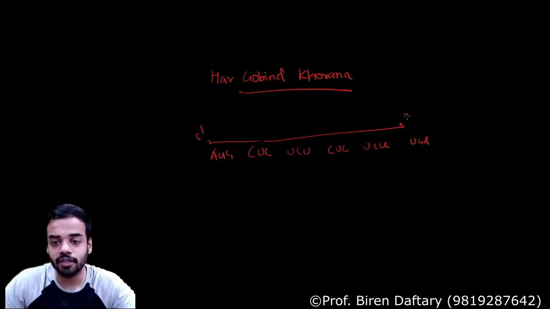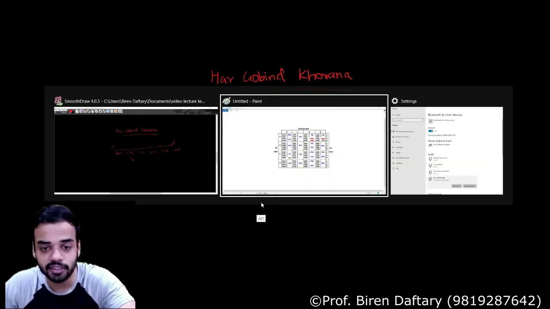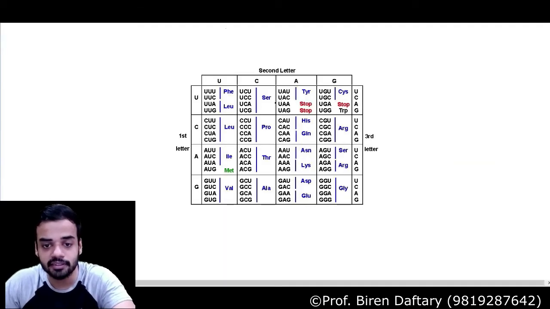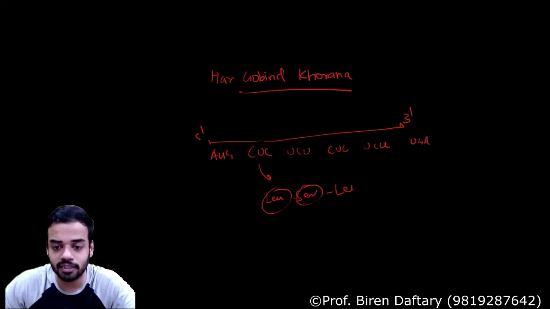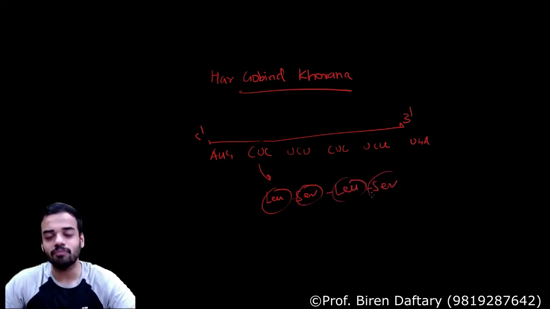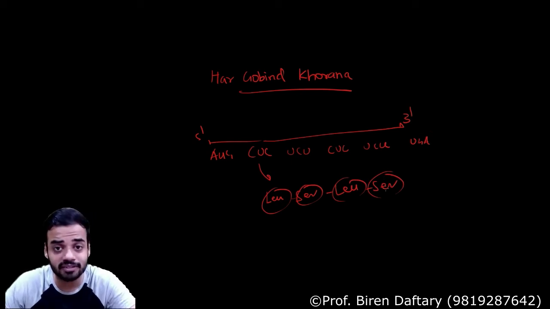Now what do you think happened after translation? CUC is leucine and this is serine. So what he got was alternating leucine, then serine, then again leucine, then again serine. So they made many different combinations just to check whether one amino acid is formed by that codon only. So one amino acid can be formed by multiple codons.